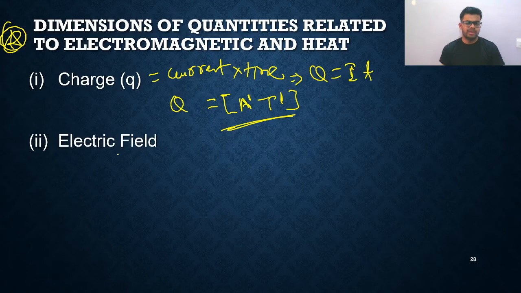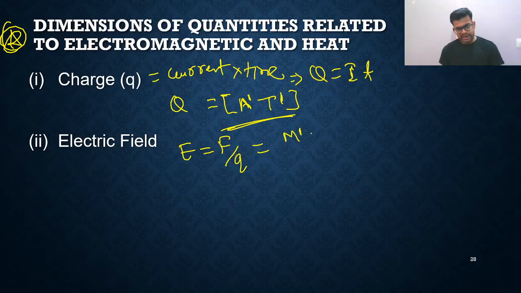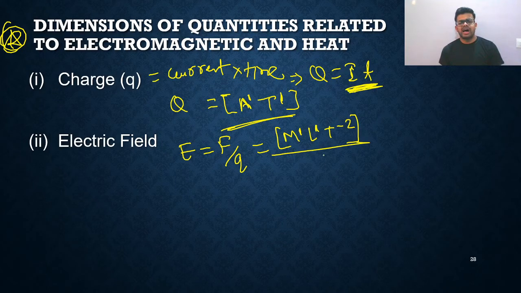Next, dimensional formula of electric field. So all of you know what? Electric field E is force per unit charge. Force divided by charge. You'll get M1 L1 T raised to minus 2. This is force divided by charge. And charge is having what? IT means A1 T1.